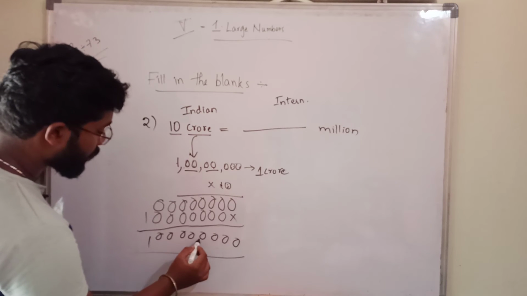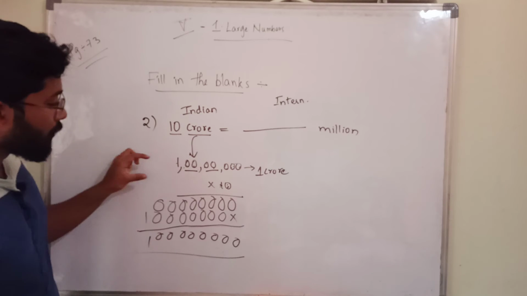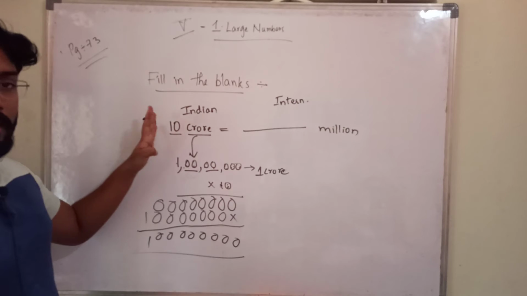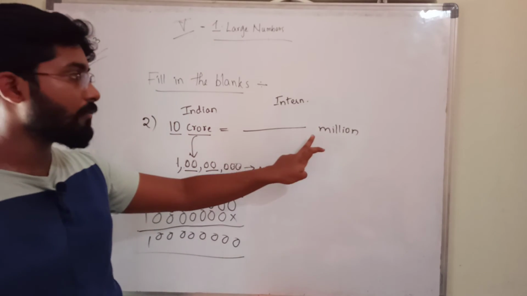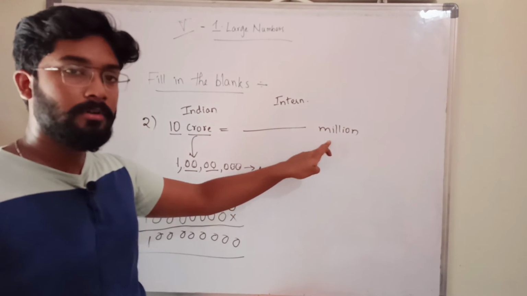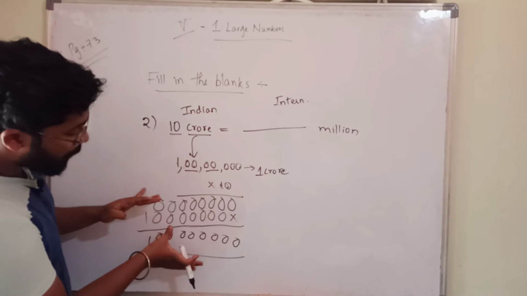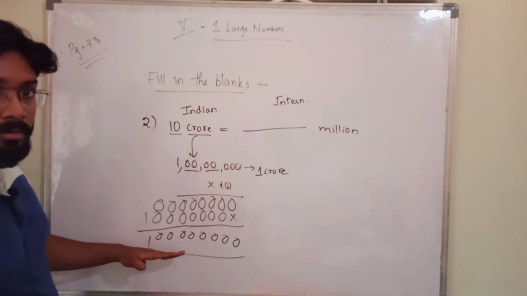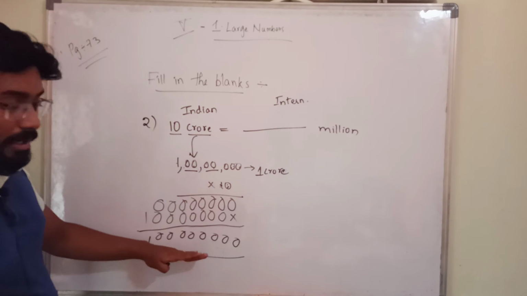1, 2, 3, 4, 5, 6, 7, 8, 9. We have multiplied and we got one number. What is that? We call that 10 crores in Indian. But what we want is the international place value system, no? So after multiplication and addition, we will get one number.